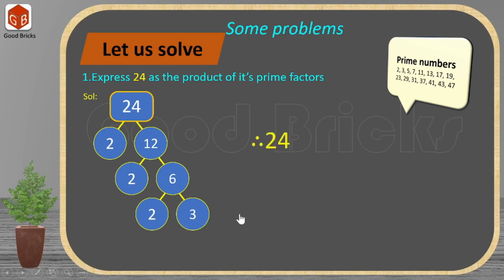So we can express 24 as the product of all these prime numbers: 2 into 2 into 2 into 3, which is nothing but 2 cube into 3. So we have expressed the given number as the product of its prime factors using the fundamental theorem of arithmetic.